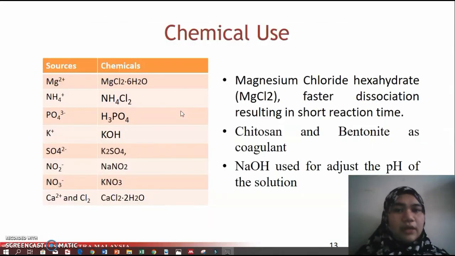The chemicals that I will use in this study are stated in this table. All these chemicals in this table will be used for preparation of the swine synthetic wastewater. Among these chemicals, magnesium chloride hexahydrate will be used in this experiment because it has faster dissociation, resulting in short reaction time. Not only that, chitosan and bentonite as coagulants and sodium hydroxide will be used to adjust the pH of the